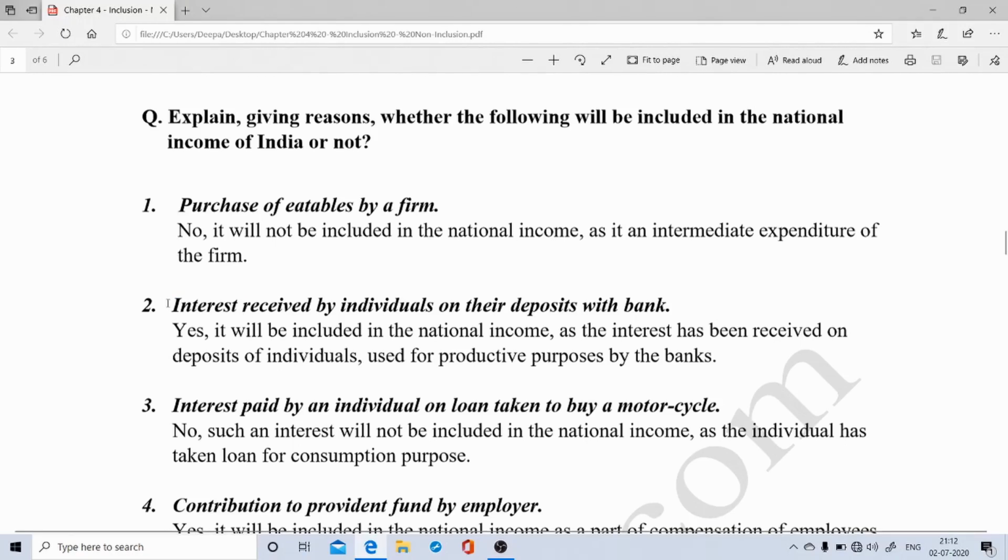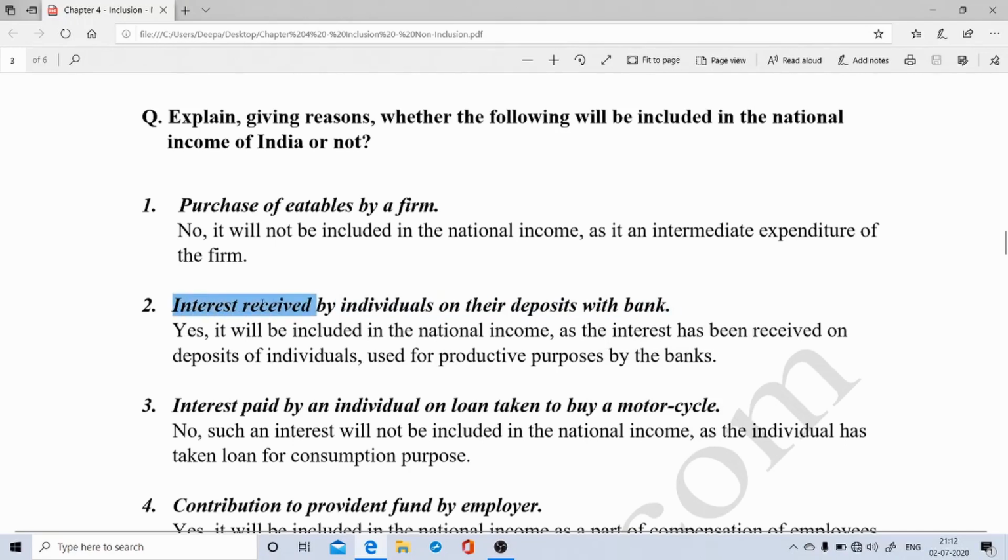So in this statement, interest is being received by the individuals on their deposits with banks. Which would mean that banks are going to utilize the deposits of the individuals for the purpose of lending, and here we are assuming that the lending would be done by the banks for productive purpose to the firms, and that is why such an interest which the individuals receive on their deposits with the bank is included in the national income.